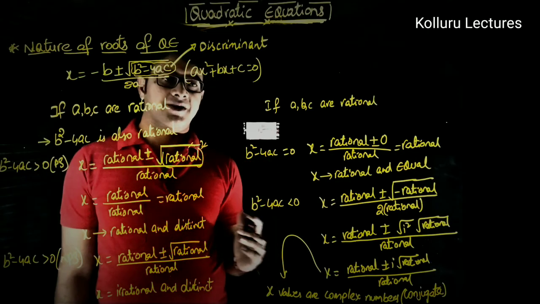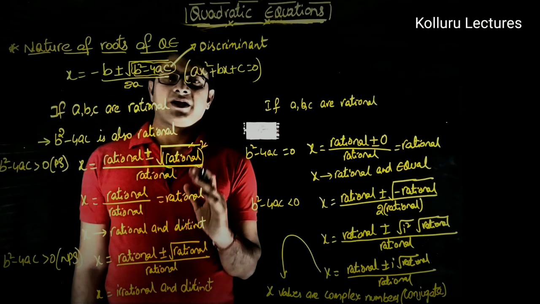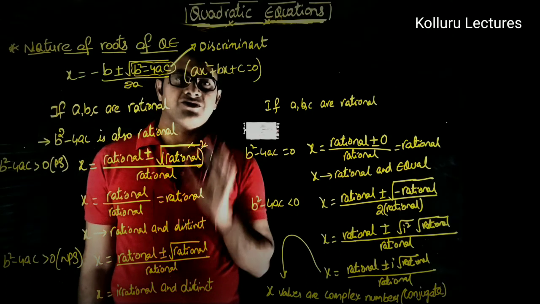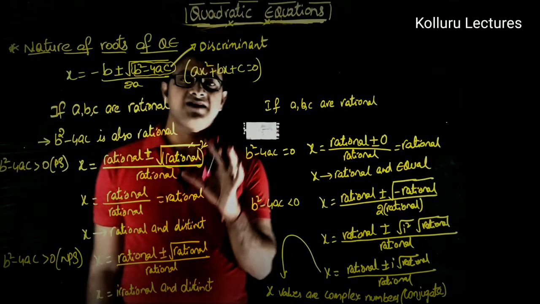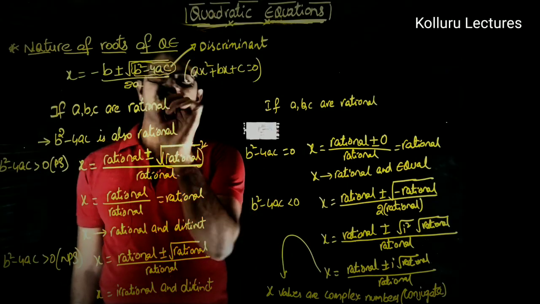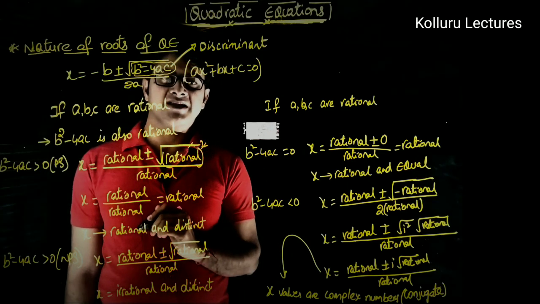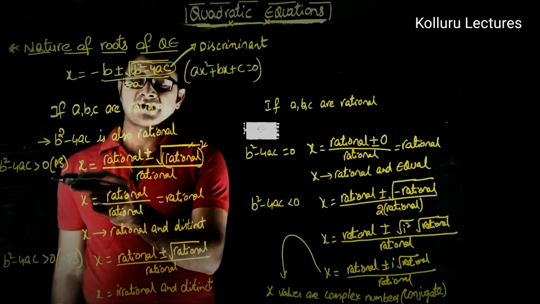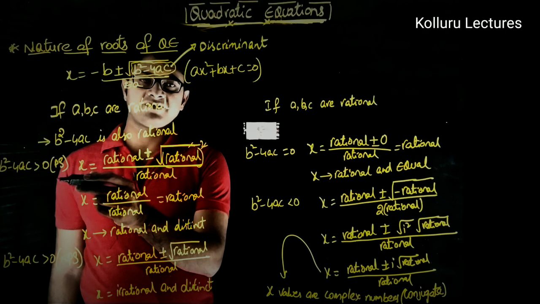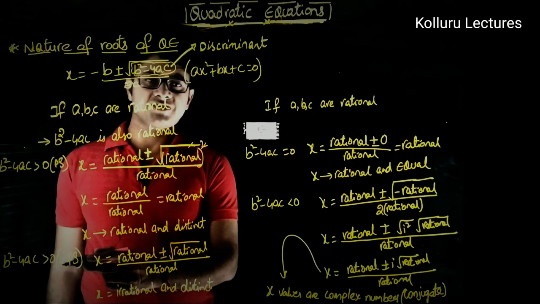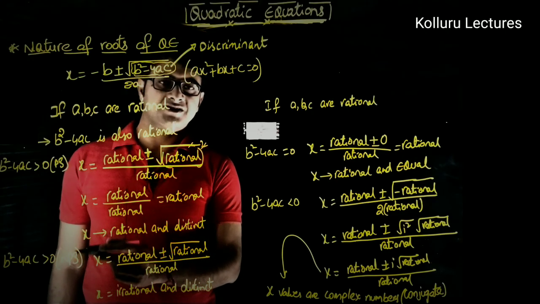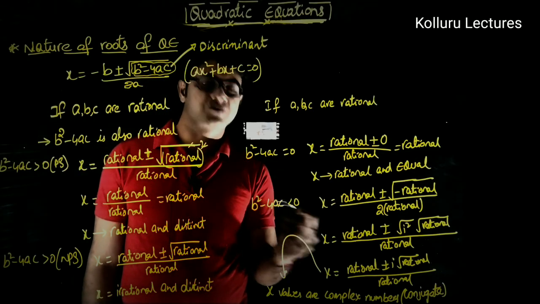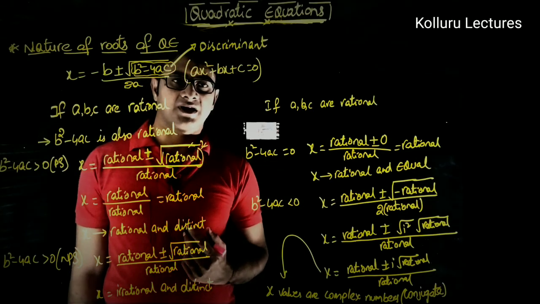So in this way we can analyze the nature of the roots based on the term b square minus 4ac. If a, b, c are rational: when b square minus 4ac is greater than 0 and a perfect square; when it is greater than 0 and not a perfect square; when b square minus 4ac is equal to 0; and when b square minus 4ac is less than 0.